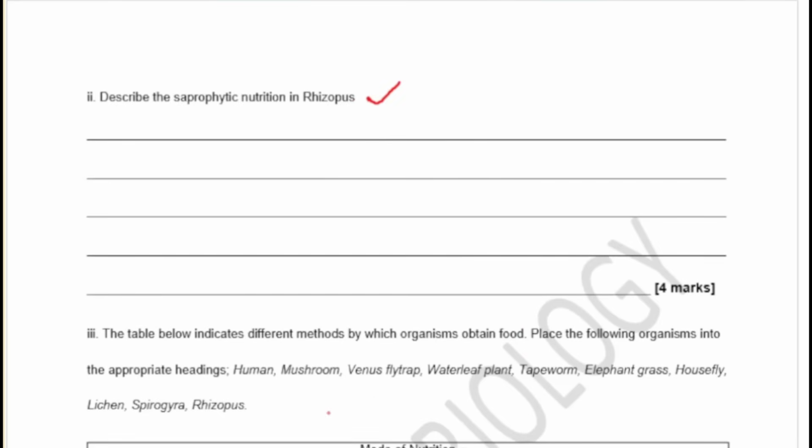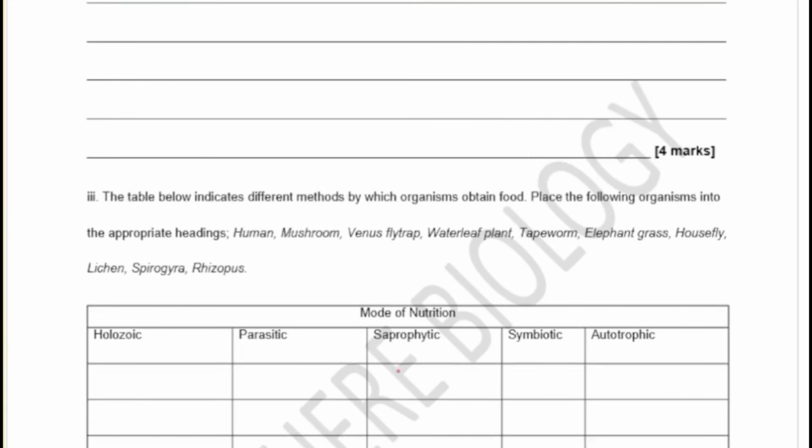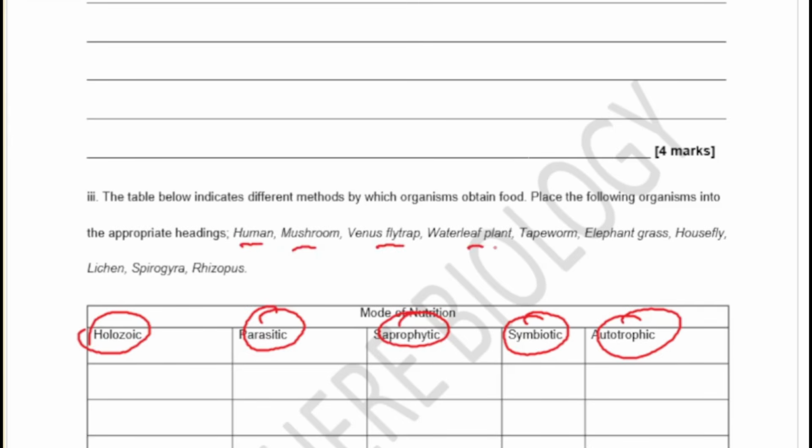And then here I have this very interesting table telling us that we have the holozoic, parasitic, saprophytic, symbiotic, and autotrophic nutrition. I have some organisms here where you have to group them into all of this. So start doing that by yourself before we reveal our answers.